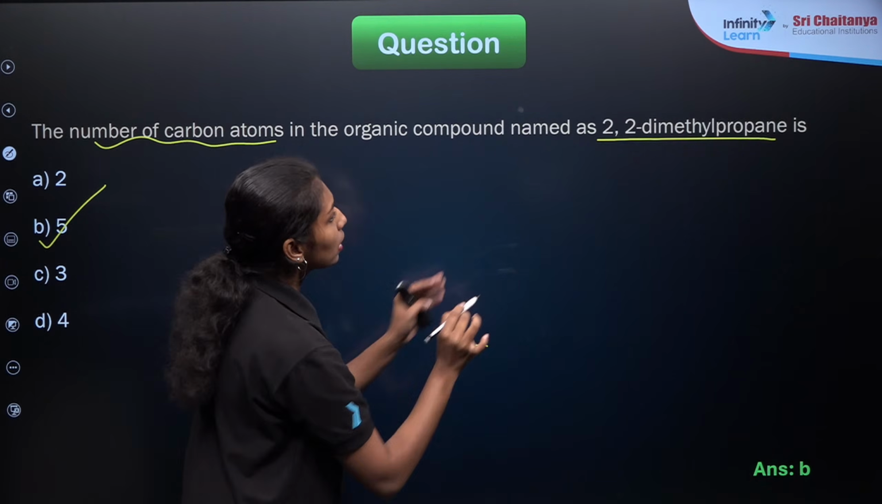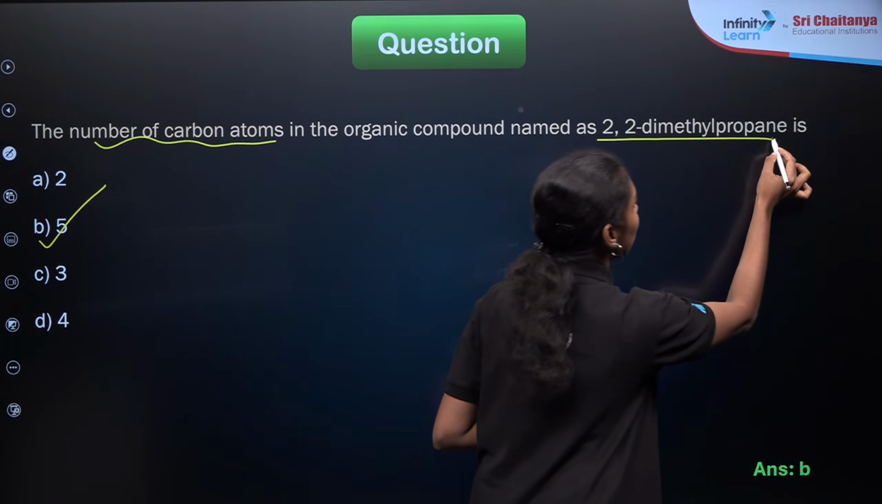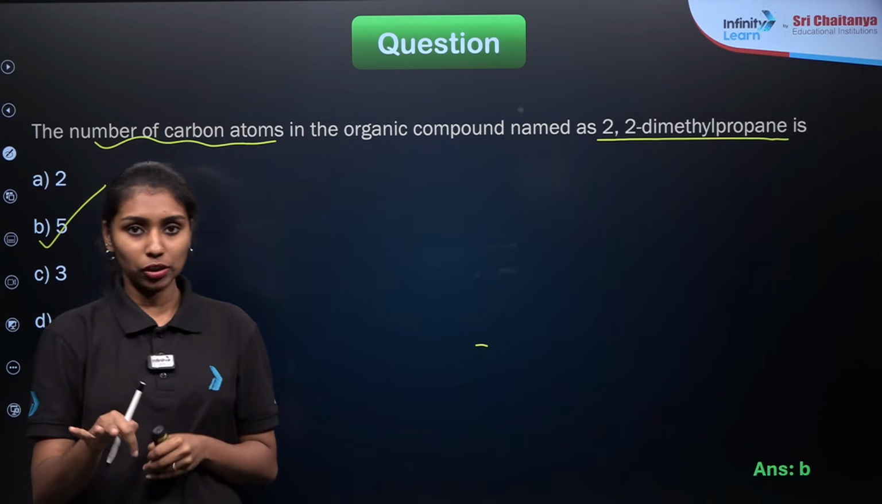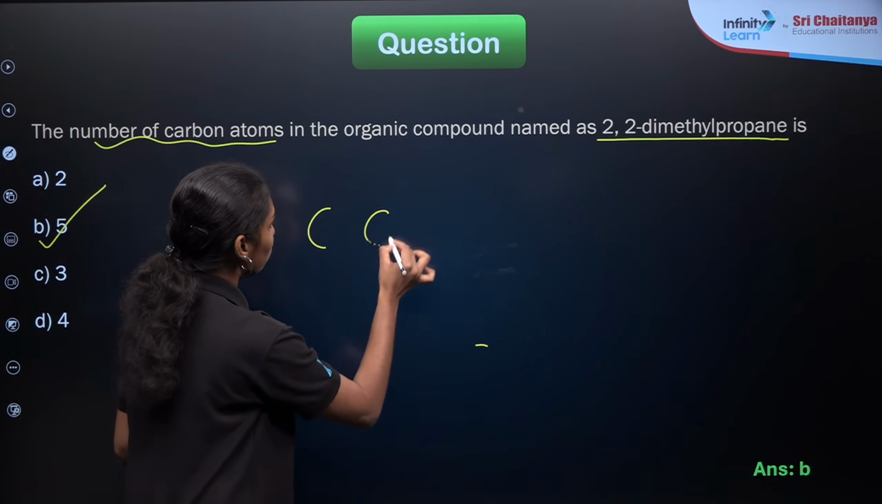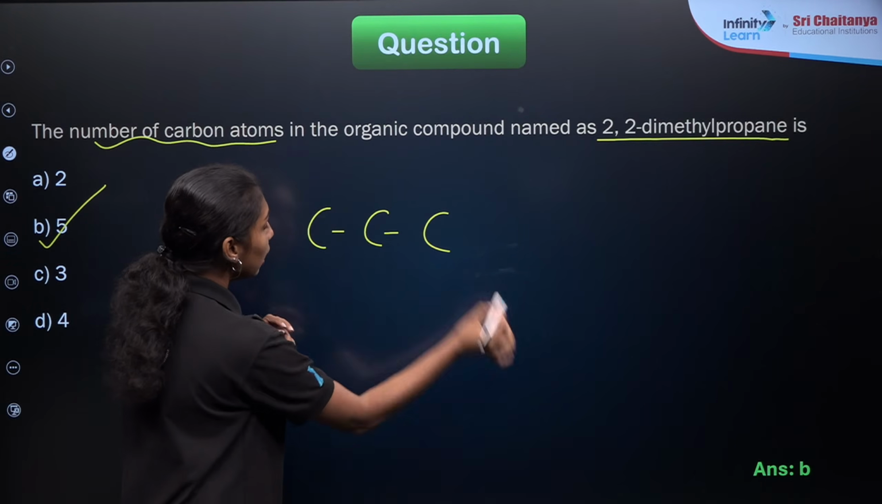So first we need to write down the structural formula of this compound, right? Propane means it is the longest chain here, right? So it will be a 3-carbon compound. I will explain. 3-carbon compound, CCC, right? And ANE stands for single bond. So there are single bonds in between the carbon atoms.